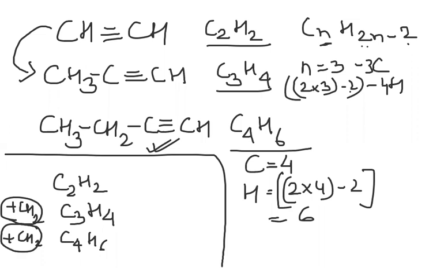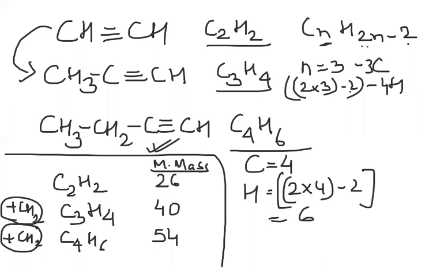The molecular mass also increases in the same order. The molecular mass of ethyne is 26. Add 14 to this and it becomes 40. Add 14 to this, then it becomes 54. This is the molecular mass. All these things are applicable in all homologous series. You have to do only the alkane, alkene and alkyne series.